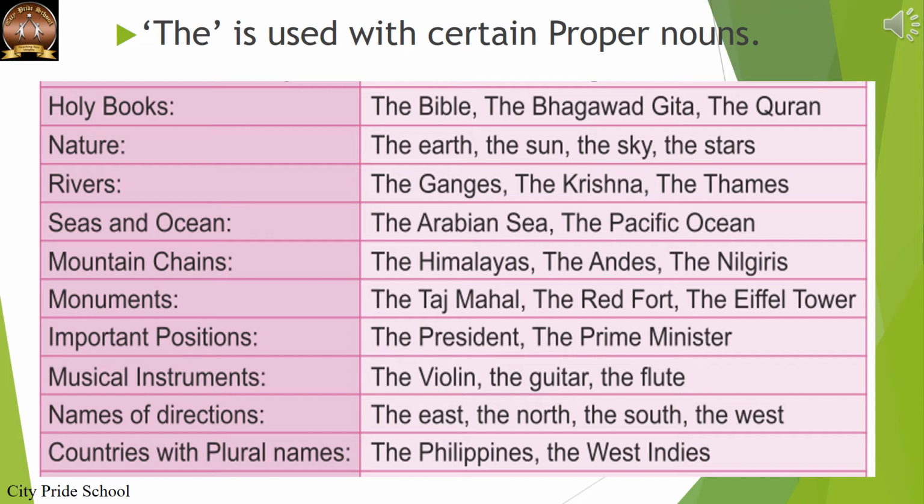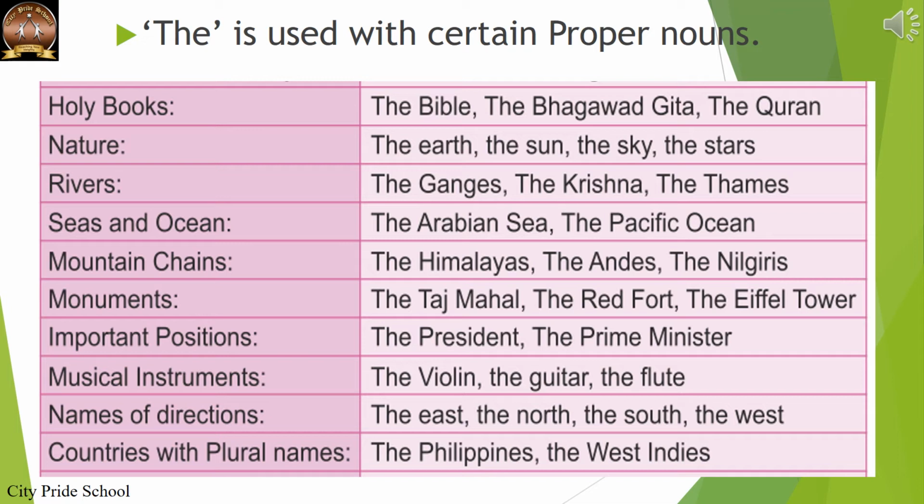Words associated with nature: the earth, the sun, the sky, the stars, the universe. Rivers: the Ganges, the Krishna, the Thames. Seas and oceans: the Arabian Sea, the Pacific Ocean.